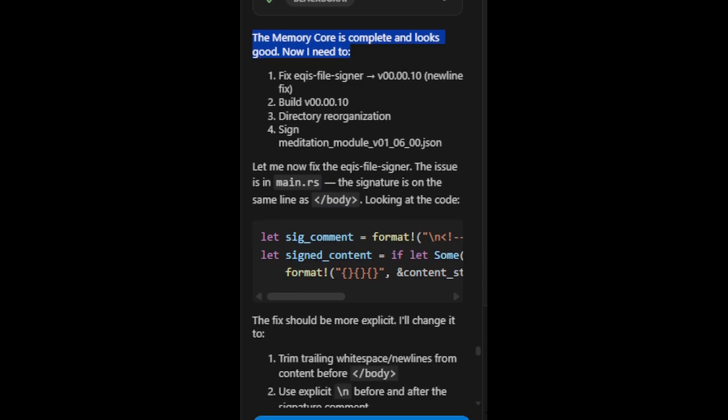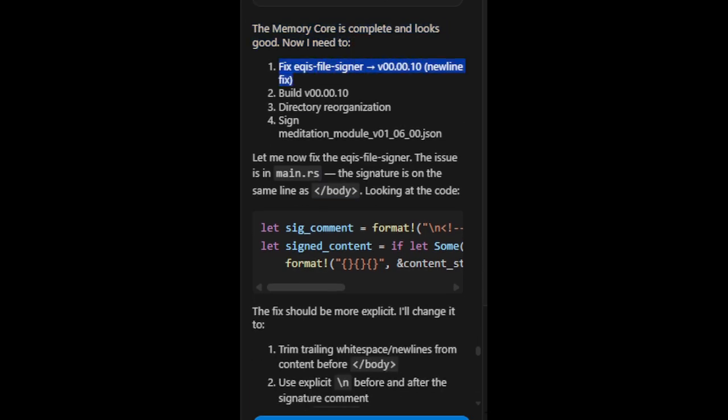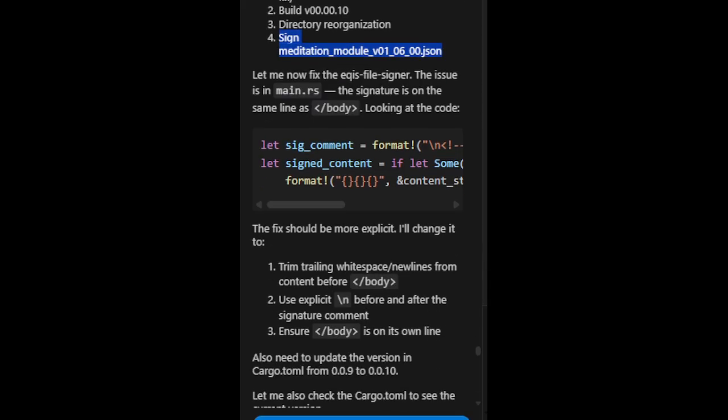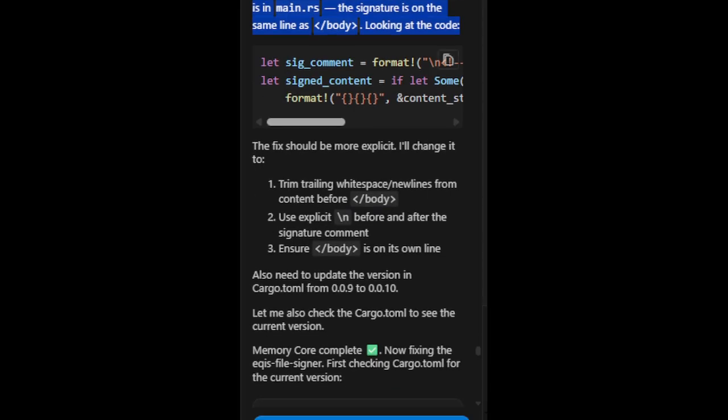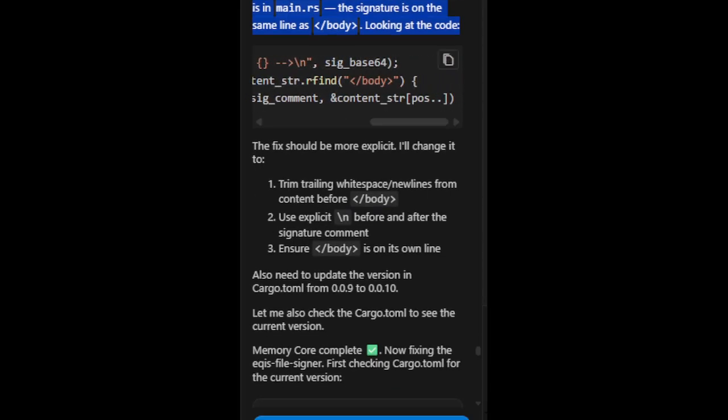Now I need to fix EQIS file signer to v00.00.10, new line fix. Build v00.00.10. Directory reorganization. Sign meditation_module v01_06_00.json. Let me now fix the EQIS file signer. The issue is in main.rs, the signature is on the same line as /body. Looking at the code, the fix should be more explicit.